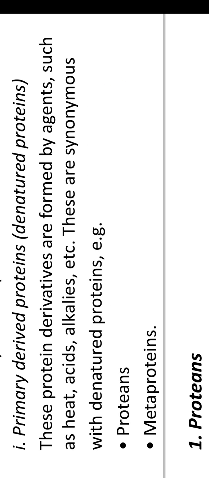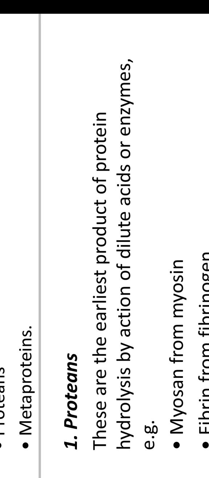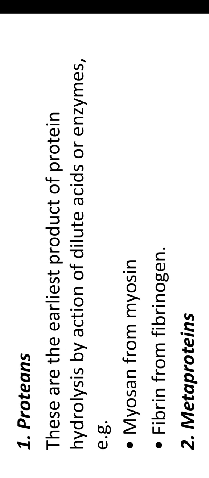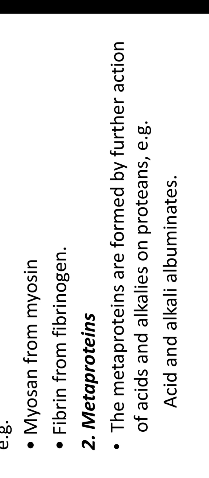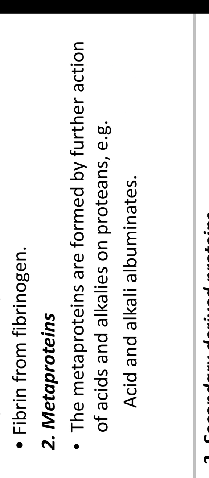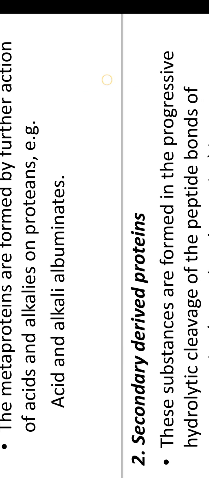Example: proteans, the earliest product of protein hydrolysis by action of dilute acid or enzyme. Example: myosan from myosin, fibrin from fibrinogen. Next, metaproteins. The metaproteins are formed by further action of acid and alkalis on proteins. Example: acid and alkali albuminates.